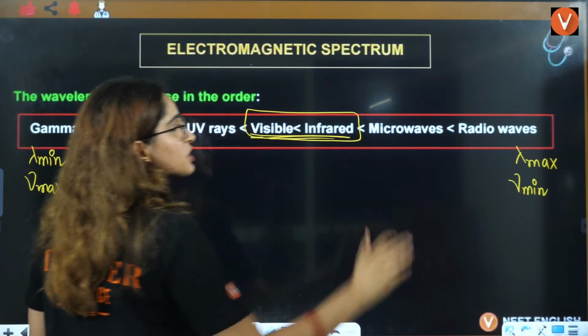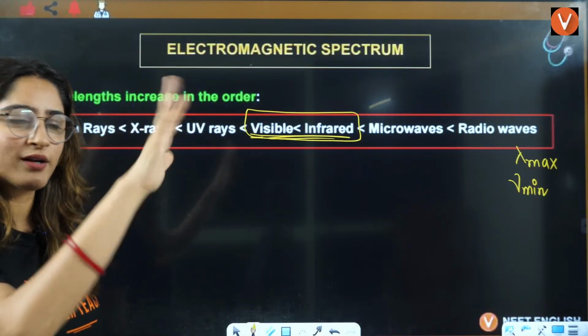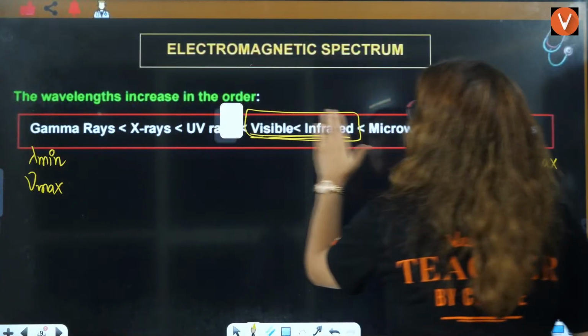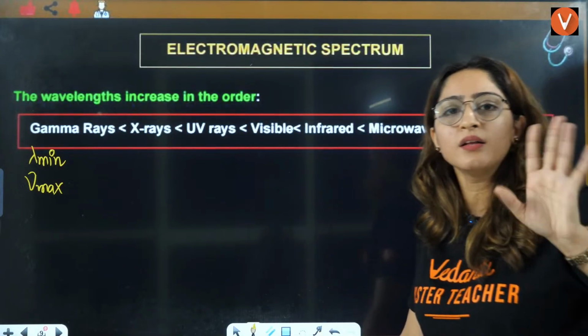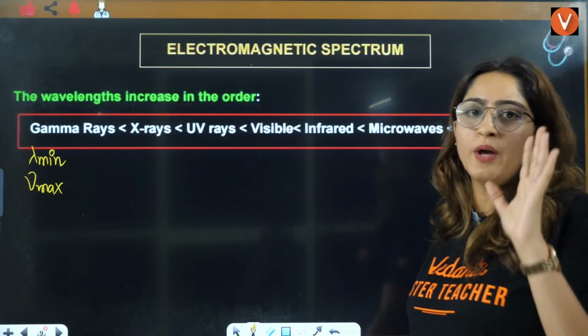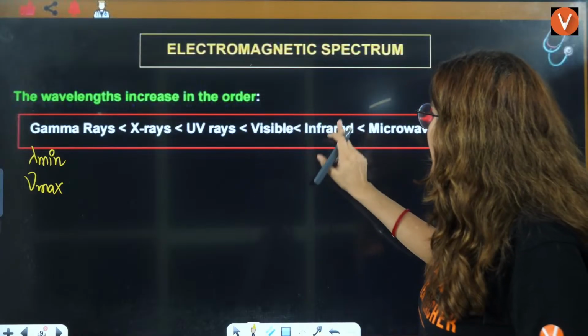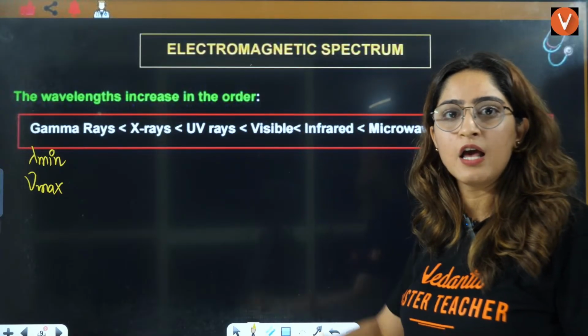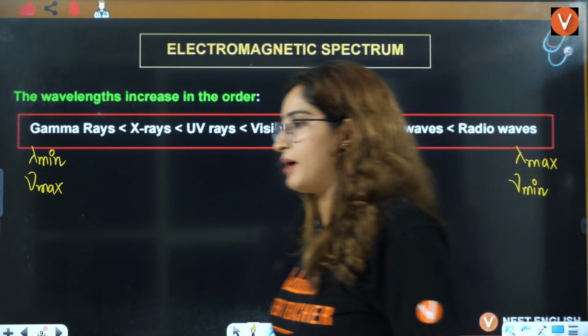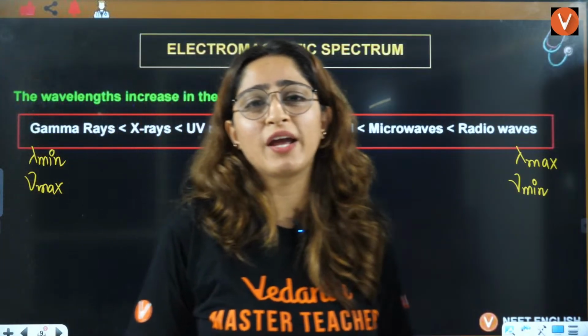Visible information, micro, radio. So gamma, X, UV, visible, infrared, micro, radio, right? Visible information, MR.